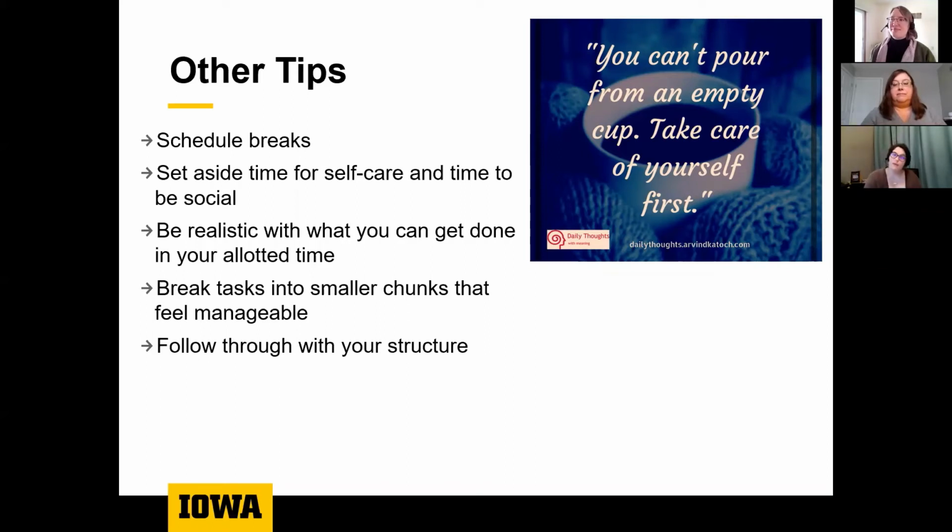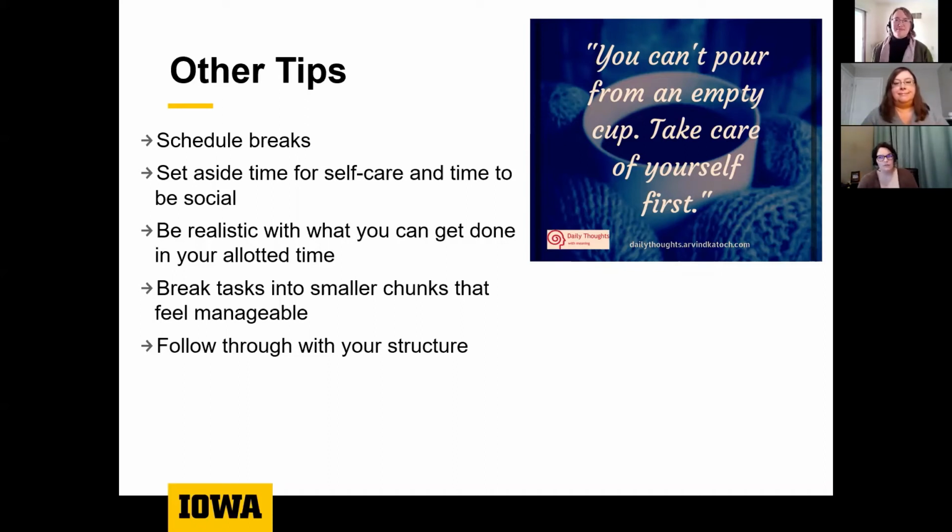Be realistic with what you need to get done. Don't plan to read 400 pages in a day. That sets you up to not get those things done, and then perhaps feelings of frustration, and that could ultimately affect your motivation the next day. Break your tasks into smaller chunks. Make things feel manageable to you. Again, that's going to help increase your motivation, kind of snowballing: getting one thing done, then the next thing done. You're going to feel more motivated because you're going to be feeling more accomplished.